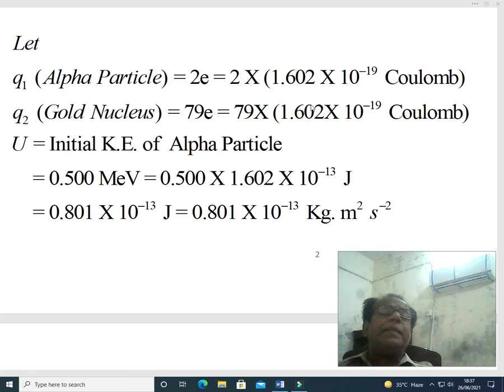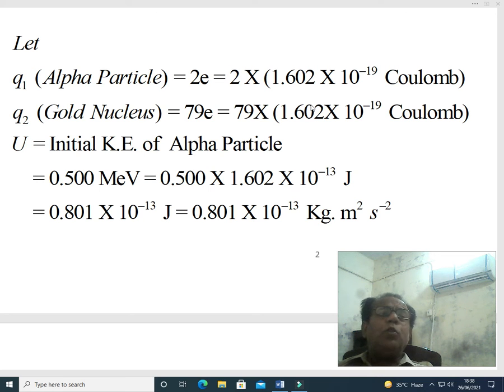Similarly, Q2 for the gold nucleus, in which there are 79 protons or 79 electrons, we will take the charge as 79e, where e is the elementary charge, and its value is 1.602 times 10 to the power minus 19 coulomb. So Q1 and Q2 have been decided.